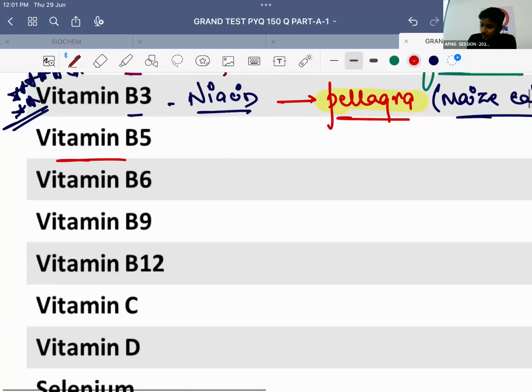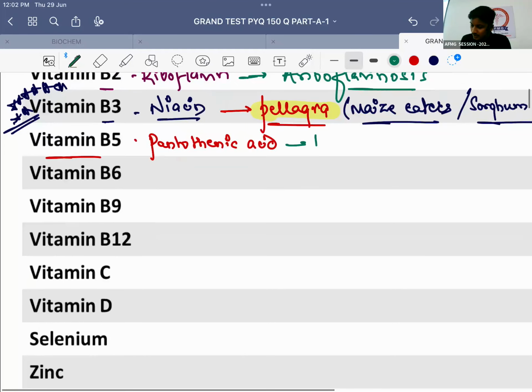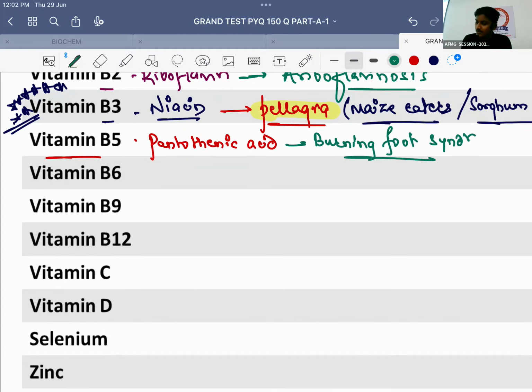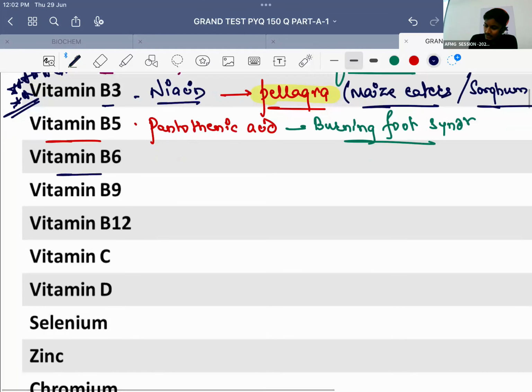Next is vitamin B5, also known as pantothenic acid. Important, deficiency of vitamin B5 or pantothenic acid causes, very good, burning foot syndrome, also known as burning sole syndrome. So it is one and the same thing. Okay, burning foot syndrome.